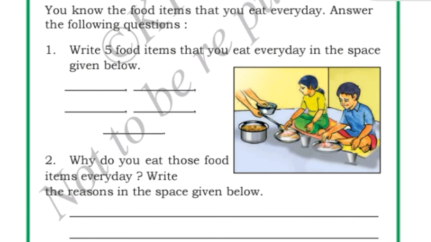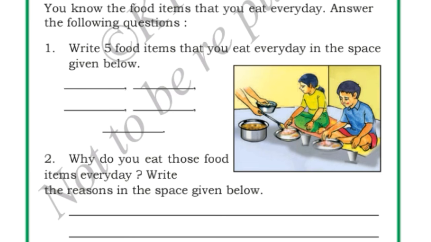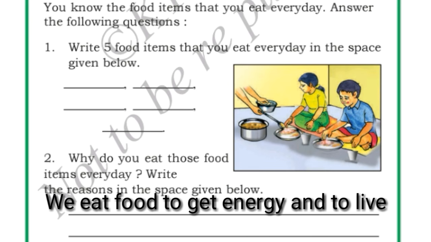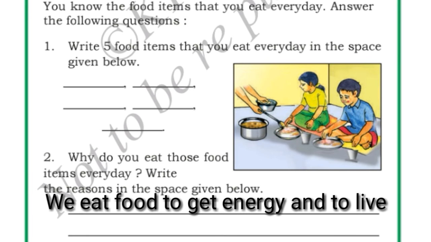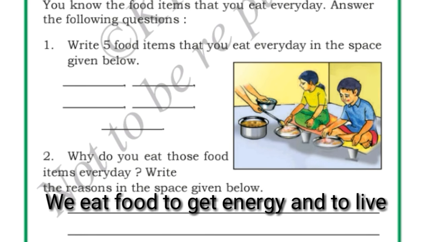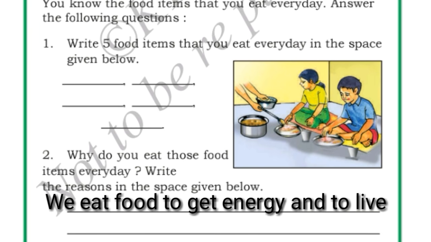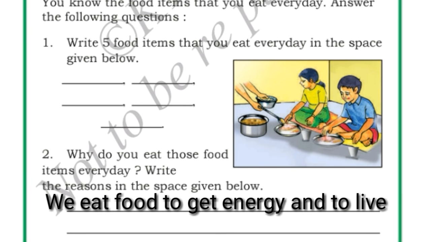Okay. So next, why do you eat those food items every day? Write the reasons in the space given below. So why do we eat all these things every day? We eat food to get energy and to live, right? So let us write here, we eat food to get energy and to live. Without food, we cannot live on this earth. And if we eat food, we will get energy, right? So we eat food to get energy and to live.